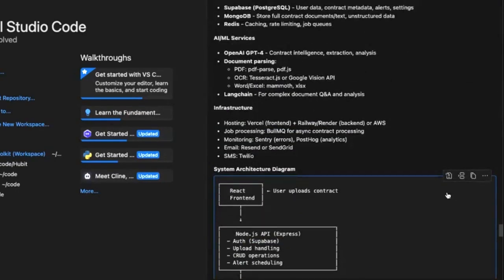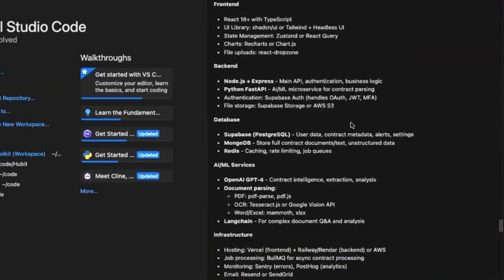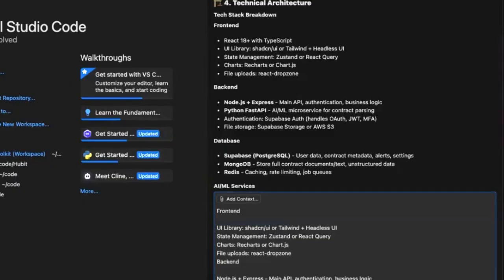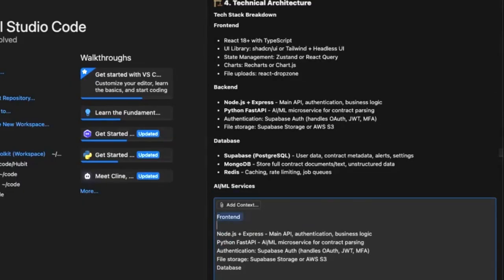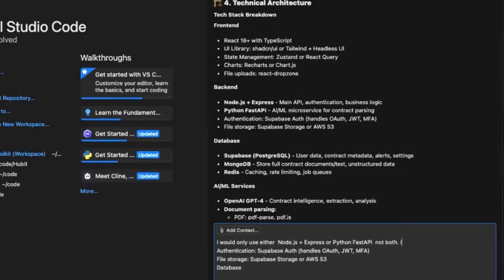A couple of things I will say: if I'm using Supabase, then I don't need Mongo. If I'm using Mongo, then I don't need Supabase, right? So choose one of them. It's just overcomplicating things. I think the front end is good. Up to this point, everything is good. I would only use one, not both. Which one are you more inclined toward?